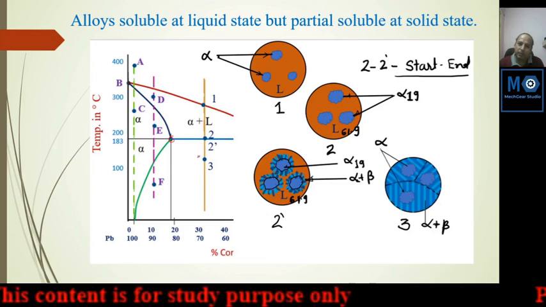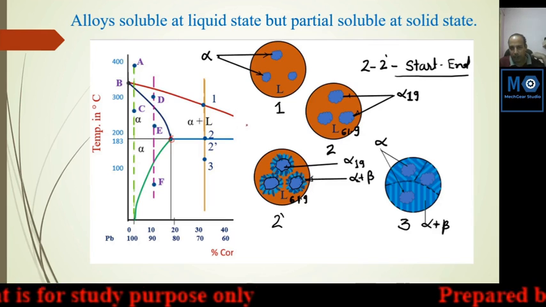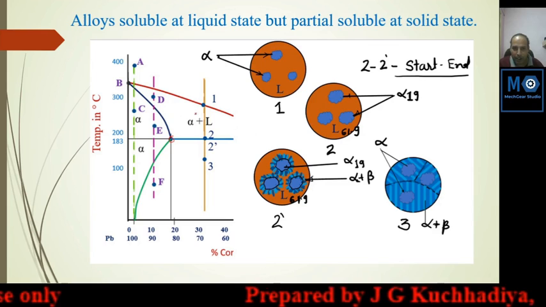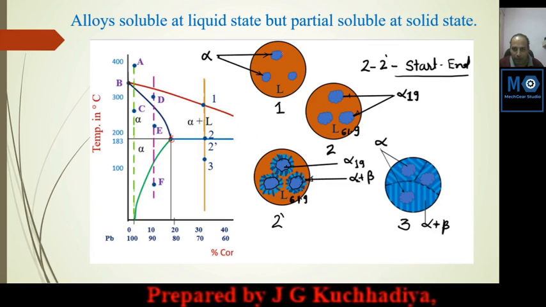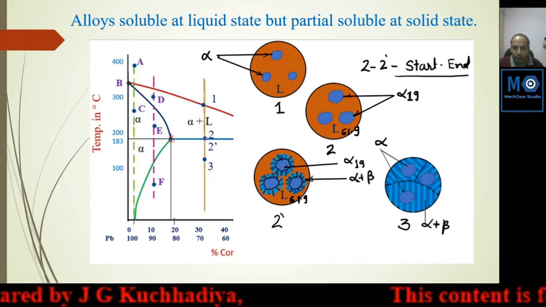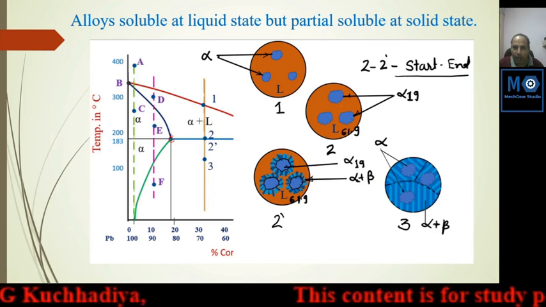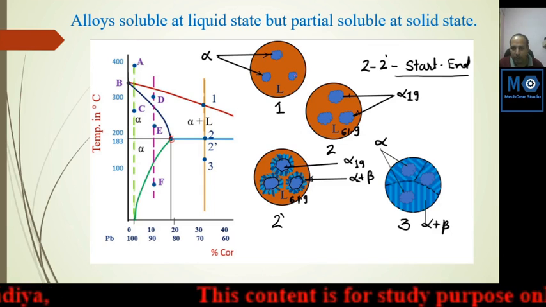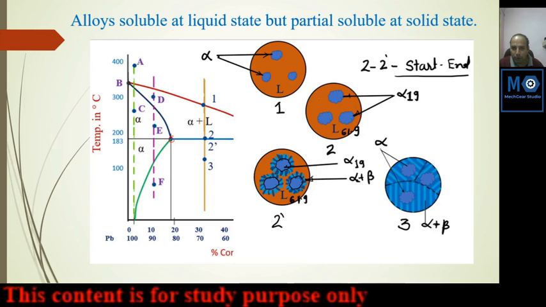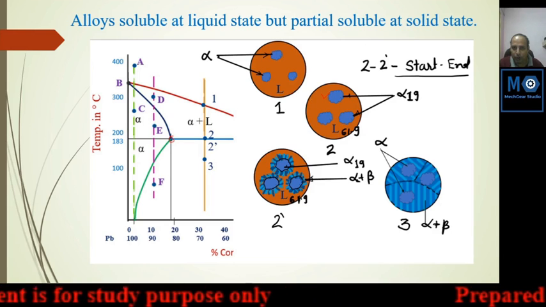Here the alpha phase starts on the left side of the eutectic line. Similarly here alpha starts to solidify while the other metal is still liquid. Again you will reach point number 2, and this alpha has grown. This is a very small region from here to this point number 2, it will grow.